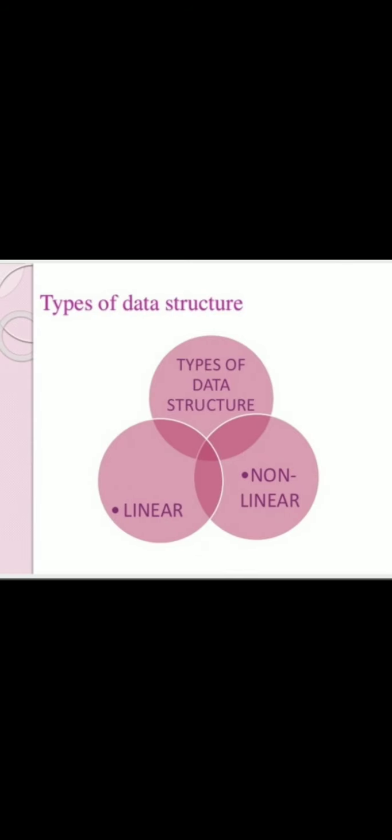I have given here a simple definition. It is a logical way of storing data, and it also defines the mechanism of retrieving data. There are two different types of data structure: linear data structure and non-linear data structure. Linear in the sense sequential arrangement of data. Non-linear in the sense non-sequential. Okay, it may follow some other order.